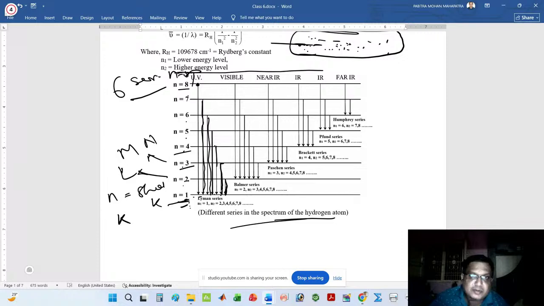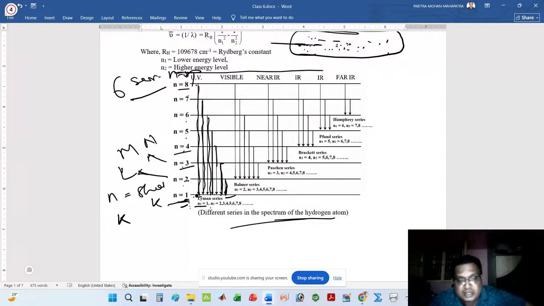Next this comes from n equal to 8 to n equal to 1. Similarly, the other rays also come from n equal to 9 to n equal to 1, n equal to 10 to n equal to 1, n equal to 11, like that. You can go up to n equal to infinity. These series are said to be the Lyman series. Look at that here. I have already written n equal to 1. In all cases, n is equal to 1.